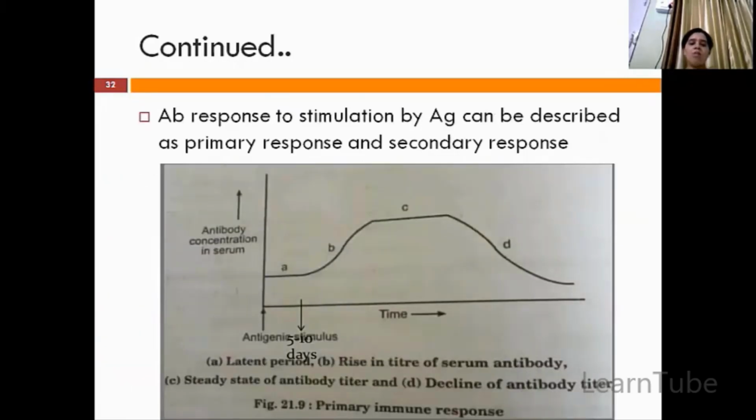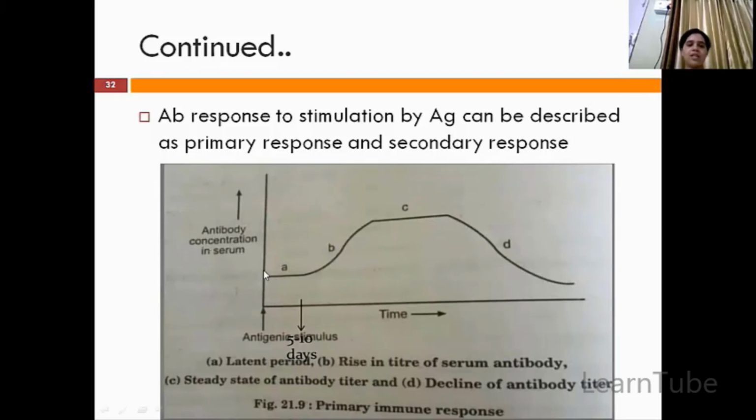So this is the normal response. Whenever you are given a vaccine, say for example, an antigen is given here, you can see the antigenic stimulus. The antigen is given and you are calculating the amount of antibodies produced with respect to time. In the initial stage, the number of antibodies will remain constant. After a particular period of time, say 5 to 10 days, this will go on increasing. Then again a stationary phase will occur and finally a decline phase.